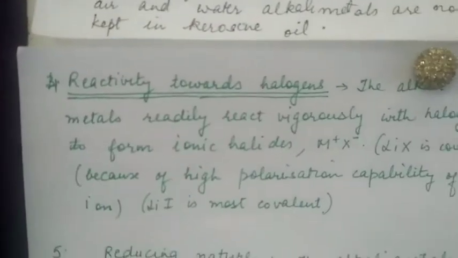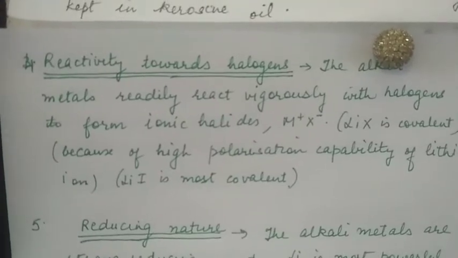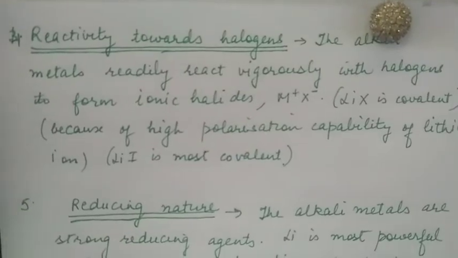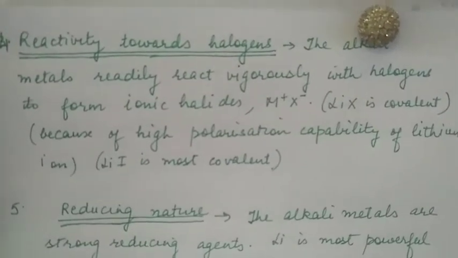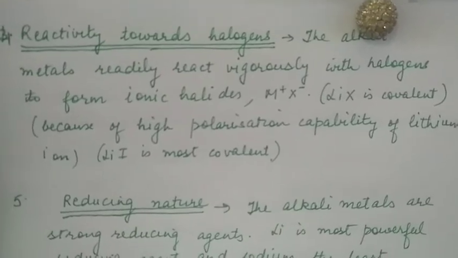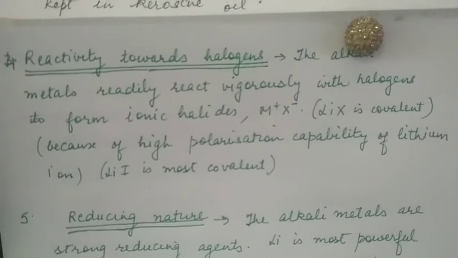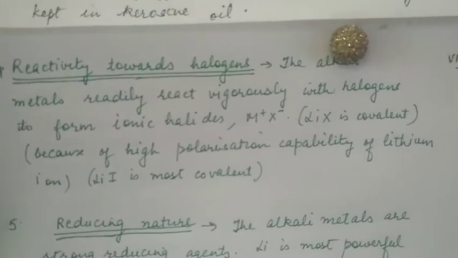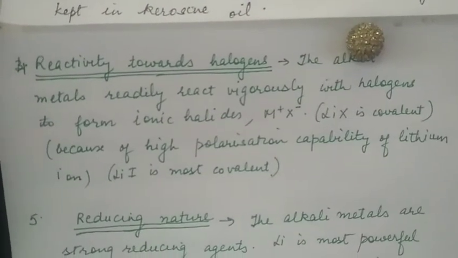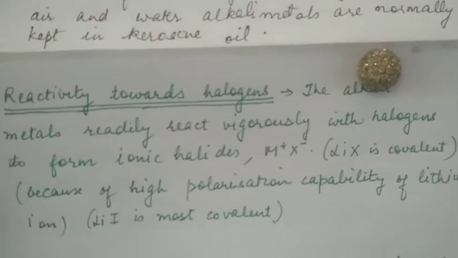Reactivity towards halogens: the alkali metals readily react with halogens. That is a vigorous reaction to form ionic halides, but lithium halide is covalent because of high polarization capability of the lithium ion. As we have done, a small sized positively charged ion can distort the electron cloud of the negatively charged anion towards itself, bringing covalent character to the bond. And lithium, being smaller in size, has high polarization capability.